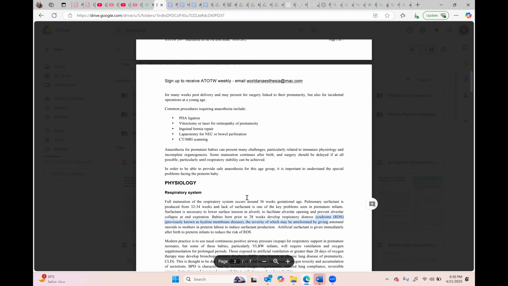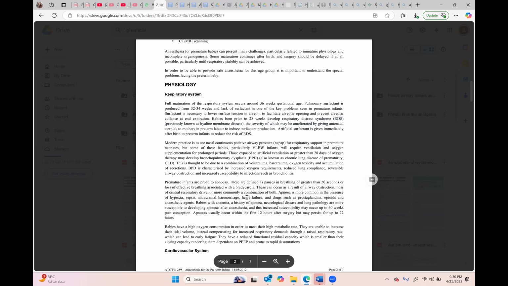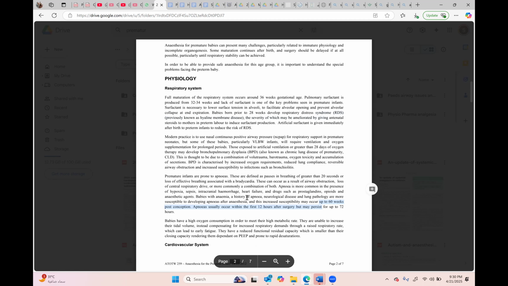One thing, Zishan, in this part, just add one thing: if you are giving too much oxygen, there will be more chances of respiratory distress syndrome. So try to give minimum oxygen. Keep the saturation between 90 to 92. Because of giving high oxygen, they can have bronchopulmonary dysplasia too. Yes, sir.